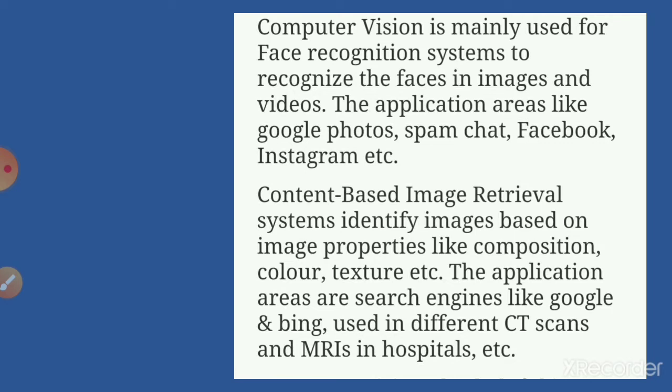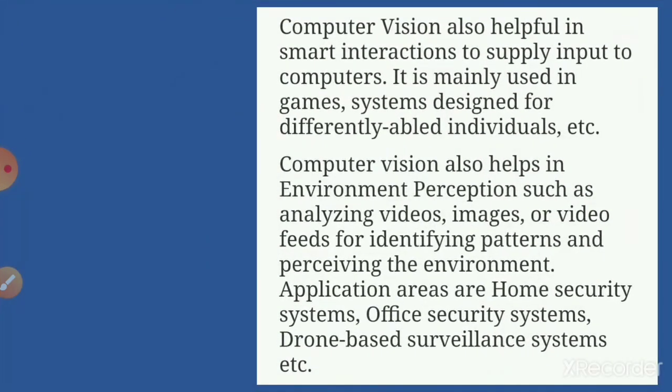The application areas are search engines like Google and Bing, used in different CT scans and MRIs in the hospital, etc. I hope these domains are clear. That is computer vision, also helpful in smart interactions to supply input to computers. It is mainly used in game systems designed differently. Now, games, children, as I told, at the end of the session I will tell you what are the games which are using these different domains, right? So computer vision also helps in environmental perception, such as analyzing videos, images, or video feeds, etc. So office security or drone based surveillance systems, these all use this computer vision domain.